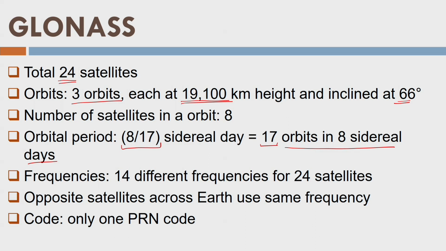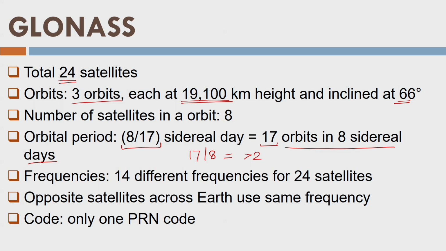Since 8 by 17 is less than half, if I take the ratio like this, 17 by 8, the orbital period will be something more than 2, right? So that means they are completing more than 2 orbits in one sidereal day. And that's the reason, in order to give an integer number, we have expressed it like this.